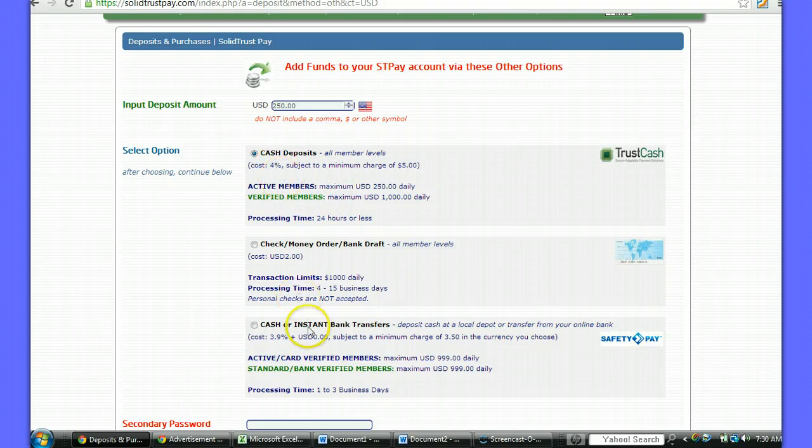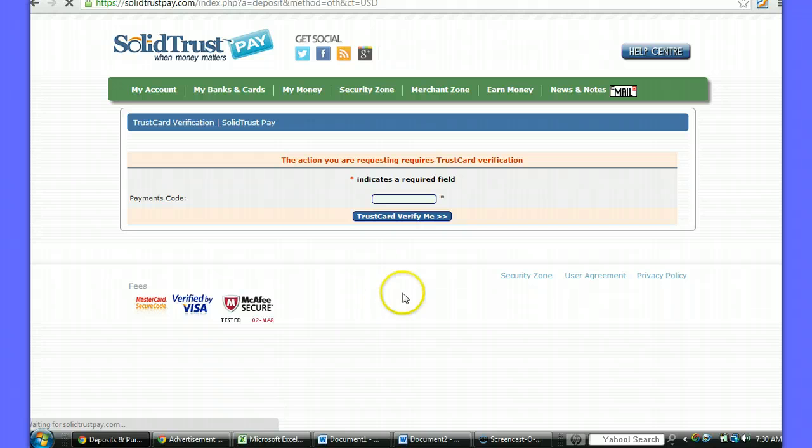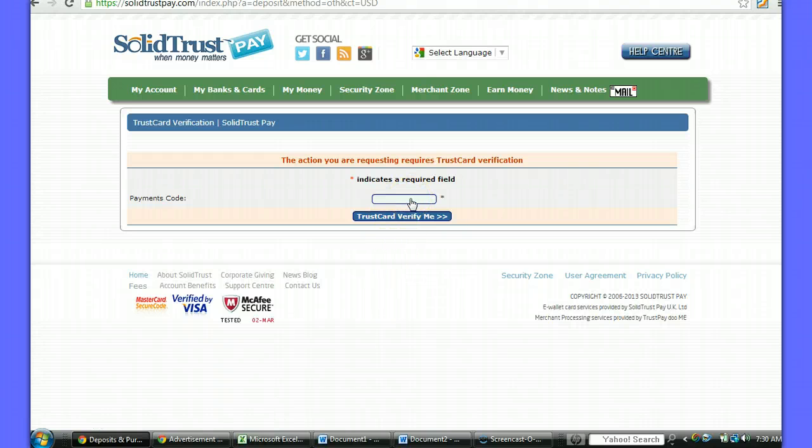Alright, so you selected it, then you go down and enter your secondary password. Click continue. And then I've got a trust card.